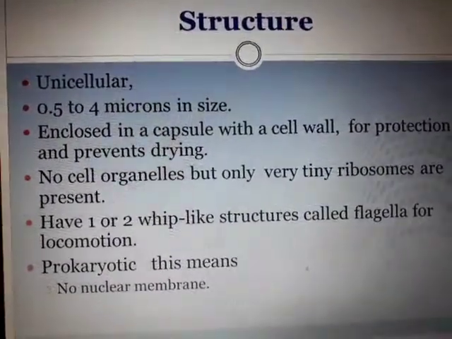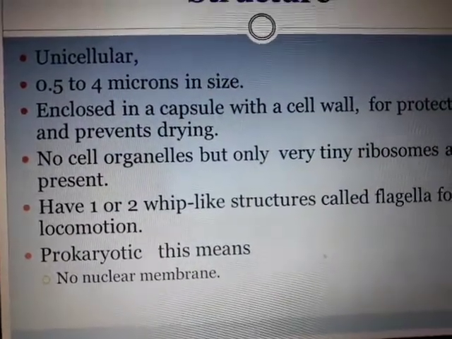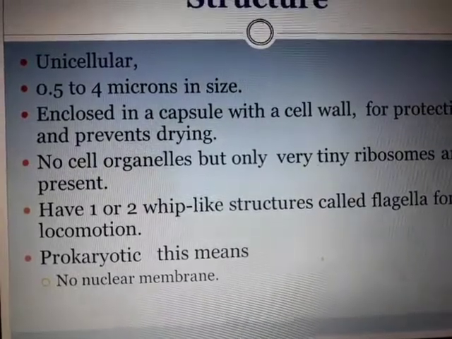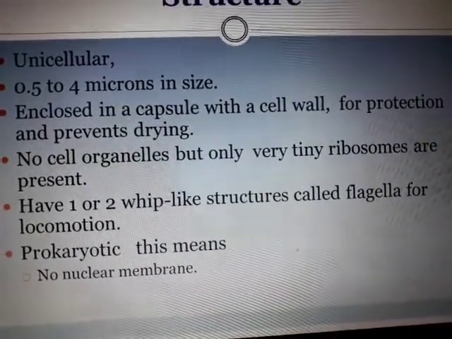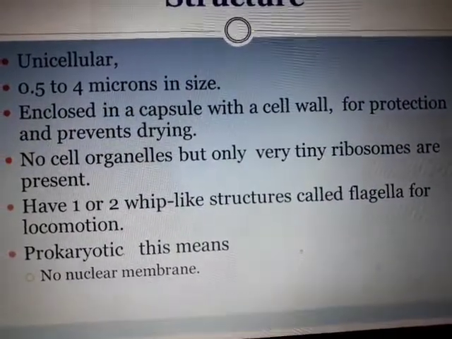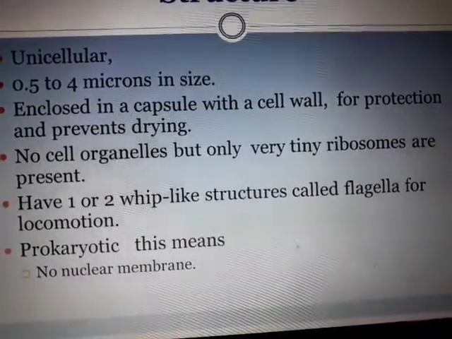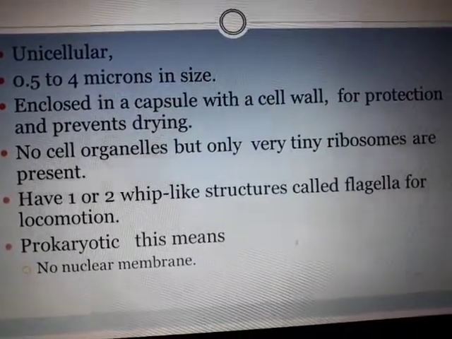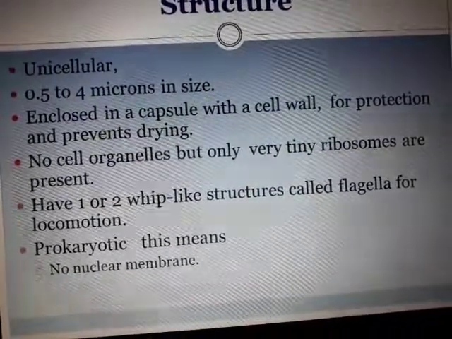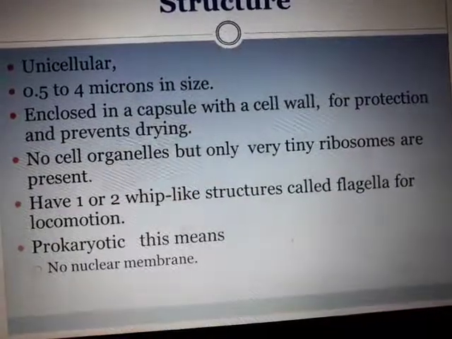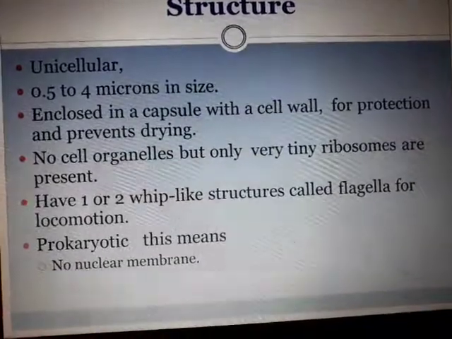Next is the structure. It is unicellular. Its size varies from 0.5 to 4 microns. This micron is the unit for the organisms we measure in a microscope. It is enclosed in a capsule with a cell wall for protection and preventing drying. So it has a cell wall, just like a plant cell. There are no cell organelles like mitochondria, Golgi bodies, or lysosomes, but only very tiny ribosomes are present, and they are required because they form the protein for the organism.